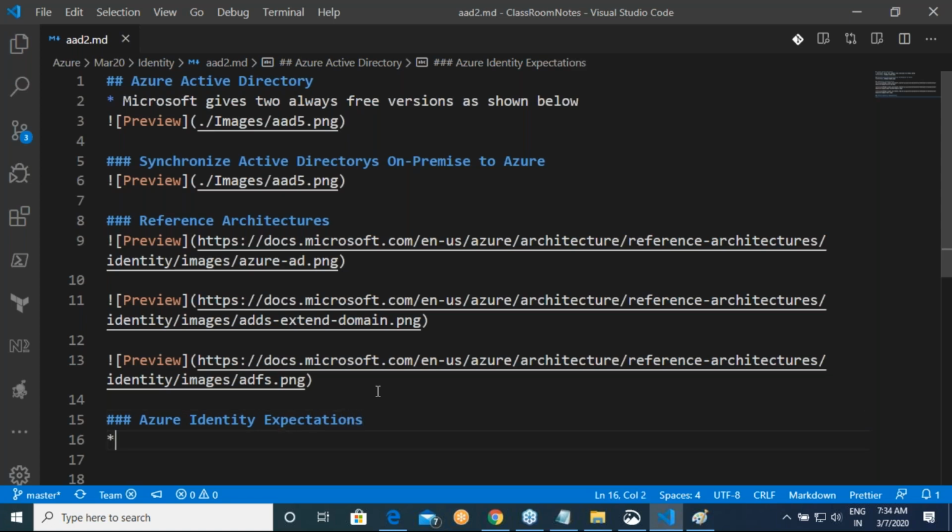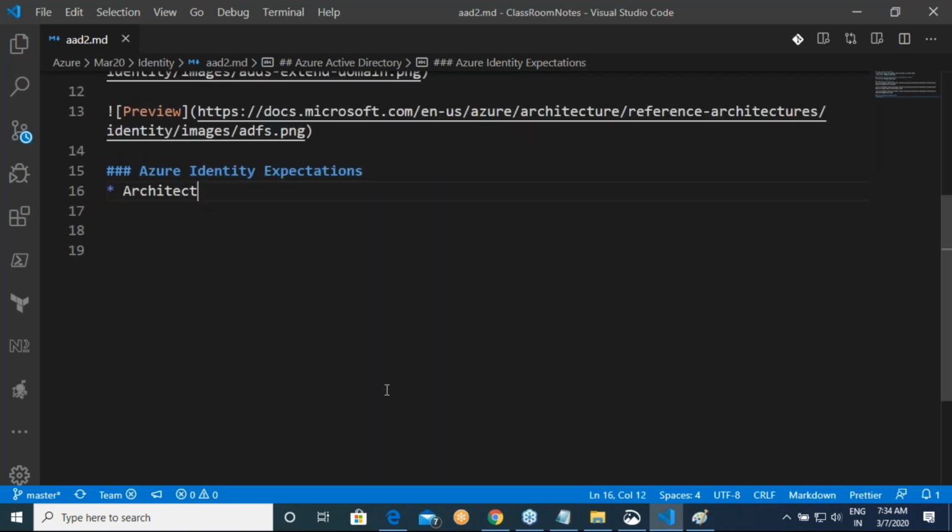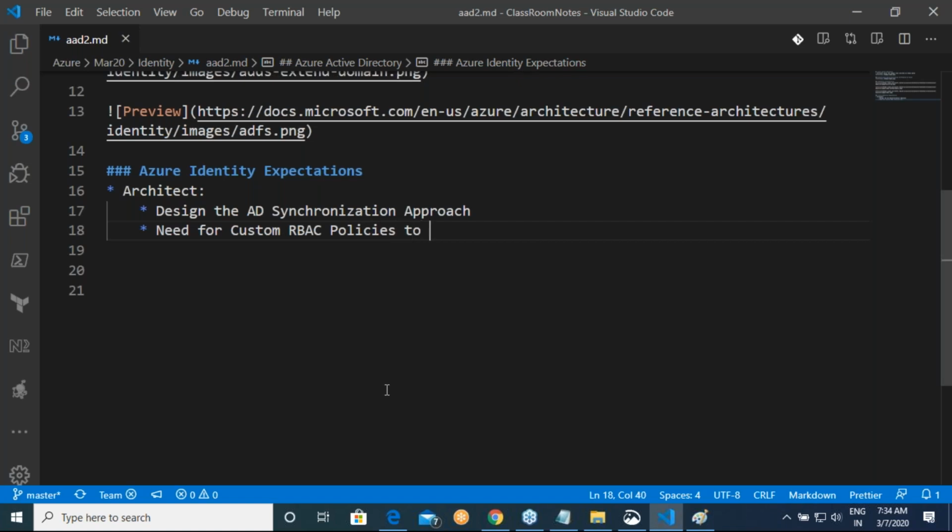Expectations. So first, if you are an architect, what is expected out of you? Design the AD synchronization approach, a list of the roles or need for custom RBAC policies to be defined. Okay, this is an architect's responsibility.